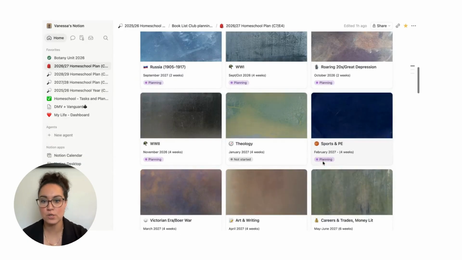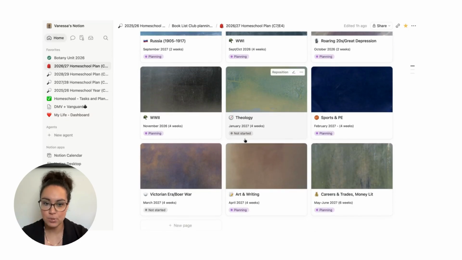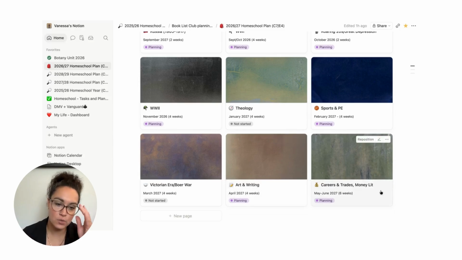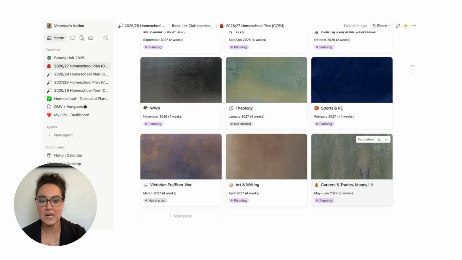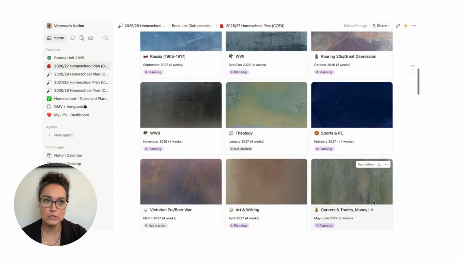Into the new year, we're going to study theology. We have a book that we're doing with that. I haven't inputted our details in there yet. Sports, we're going to do Victorian era. We're going to do some art and writing in April, and then finish off our year with career and trades and money literature with the book we're studying called, it's on the tip of my tongue, Artemis Fowl.